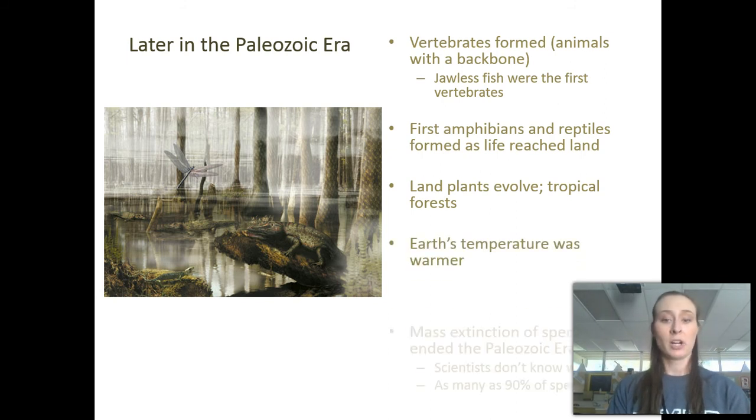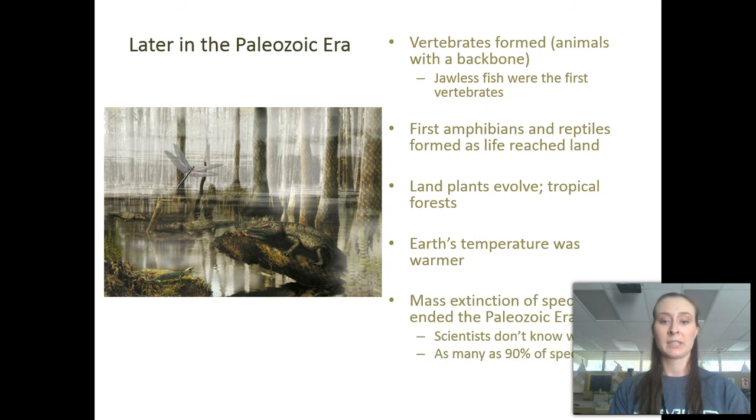Earth's temperature was warmer, and as we approached the end of the Paleozoic era, there was a mass extinction of species. Scientists don't know exactly why, but we do know that as many as 90% of all the species alive during this time died off.